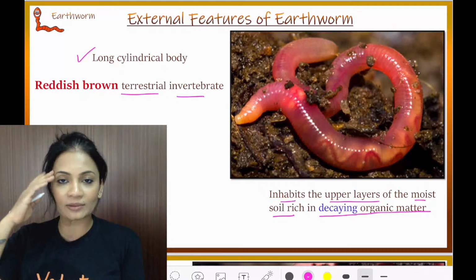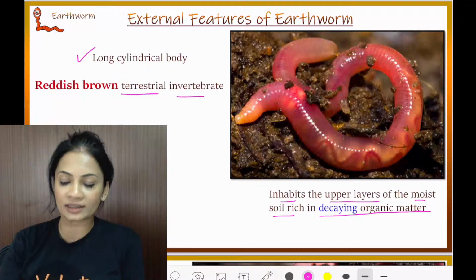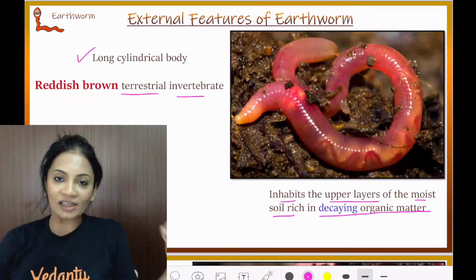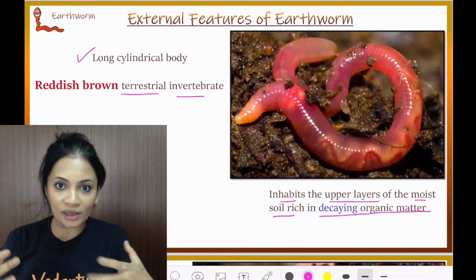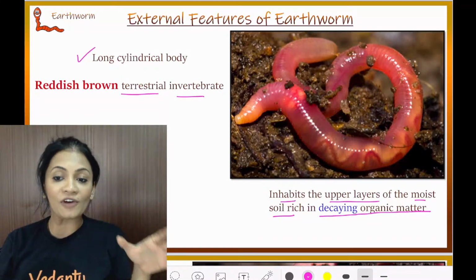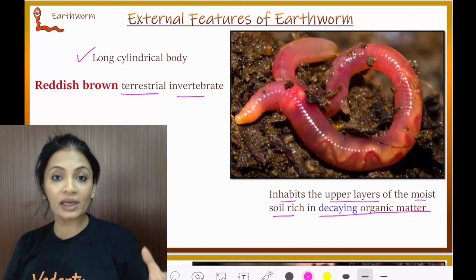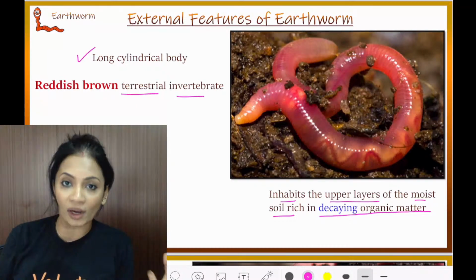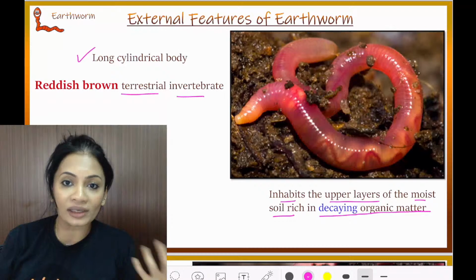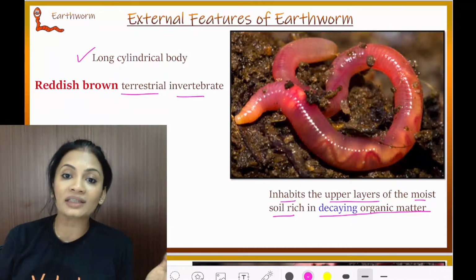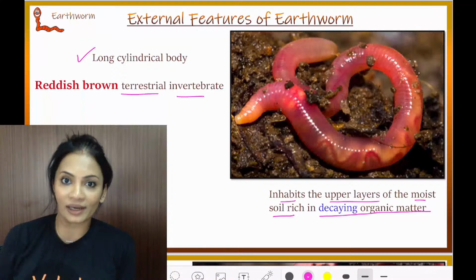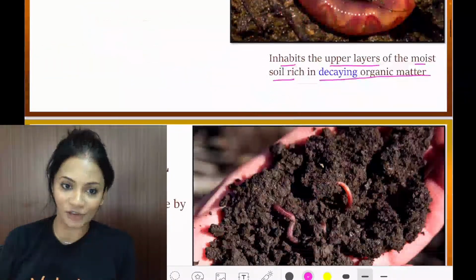Even sometimes when you bring plants home, and there is soil in the pot, in a little while you see that earthworms are already there, because maybe in the soil only it was there. So they are found in the upper layers of the soil, and their food is the dead organic matter. They consume that dead organic matter, which is why it is called the friend of the farmer.